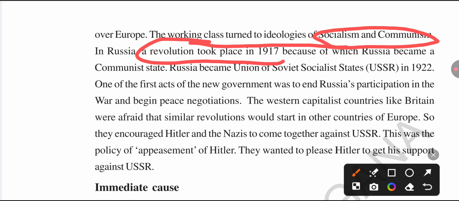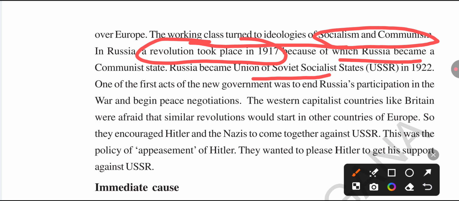Which revolution occurred in Russia? The Russian Socialist Revolution. In which year did it take place? 1917. Because of it Russia changed into a communist state. The first act of the new government was to end Russia's participation in the war, and they began peace negotiations.